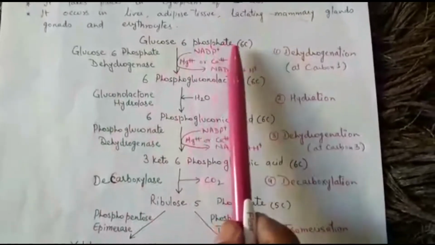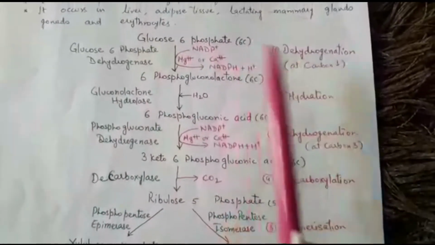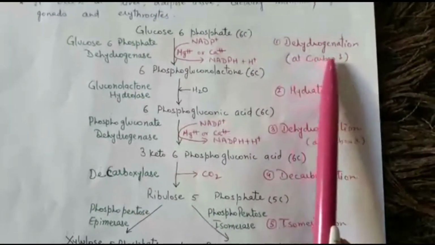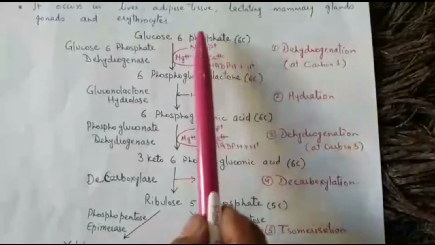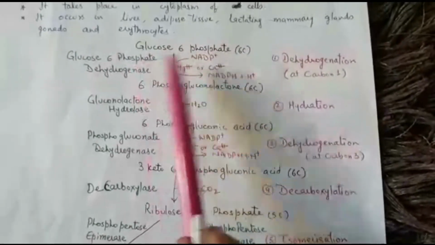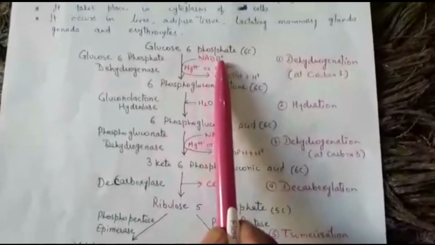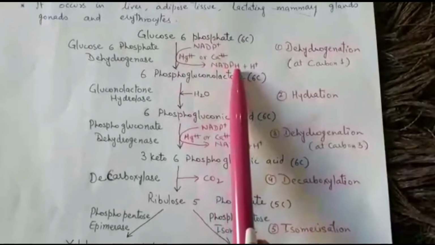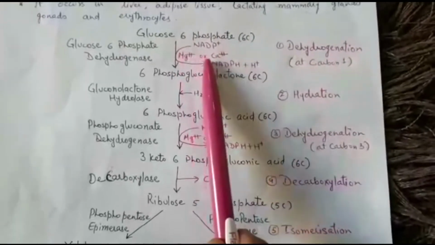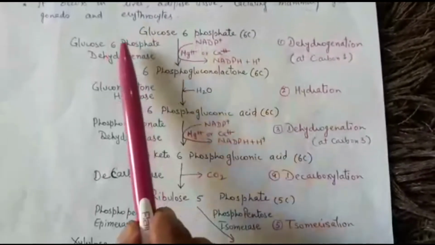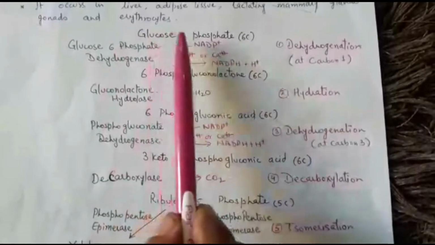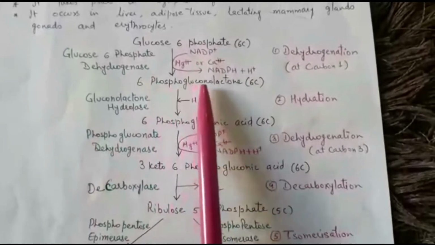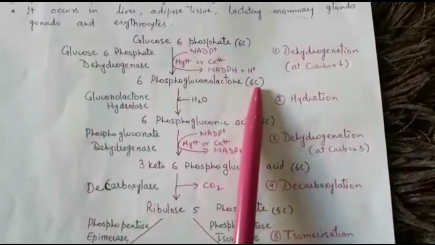So glucose 6-phosphate, which is a 6-carbon sugar, undergoes dehydrogenation, and this removal of hydrogen occurs at carbon atom 1. The hydrogen produced as a result of dehydrogenation is picked up by coenzyme NADP, nicotinamide adenine dinucleotide phosphate, which is reduced to NADPH, and it requires presence of magnesium and calcium ions. The name of enzyme will be, as I have told you earlier also, glucose 6-phosphate dehydrogenase, resulting in the production of 6-phosphogluconolactone. Again it is 6 carbon.